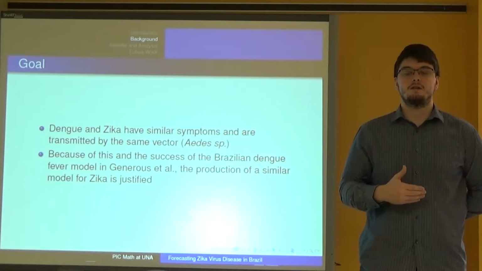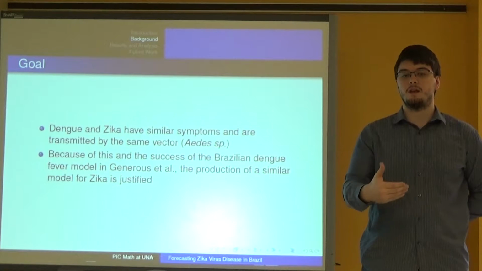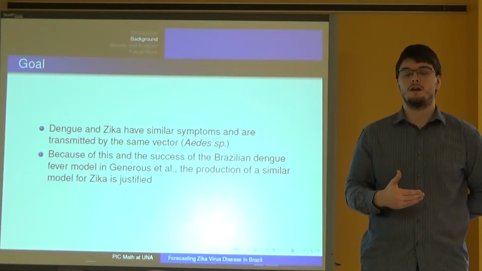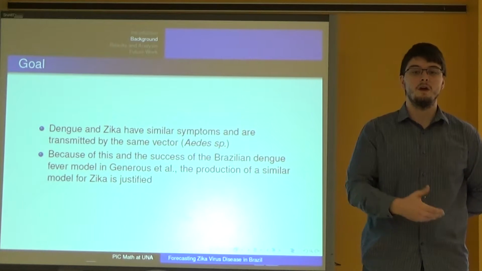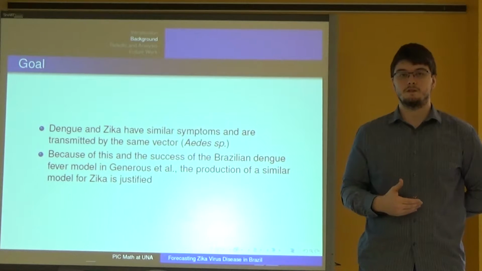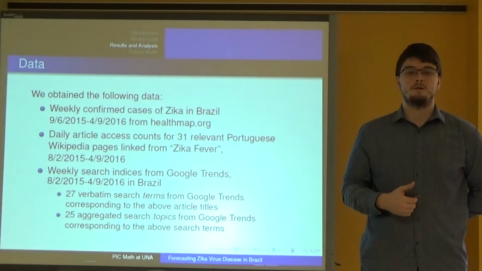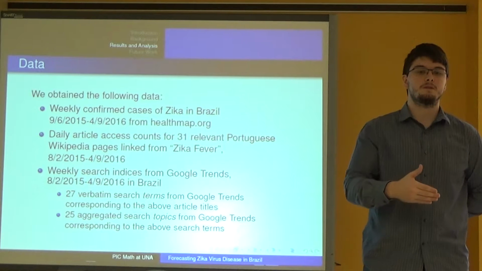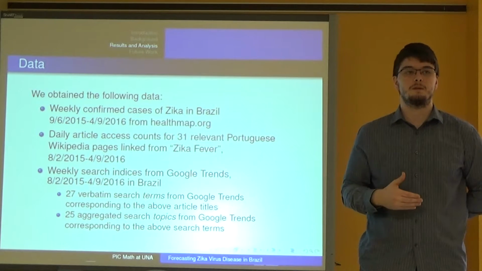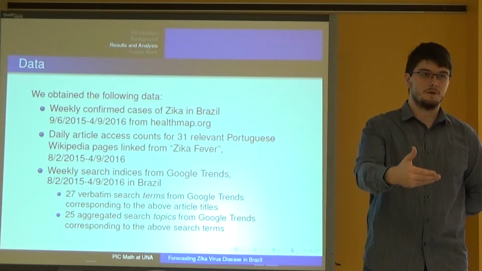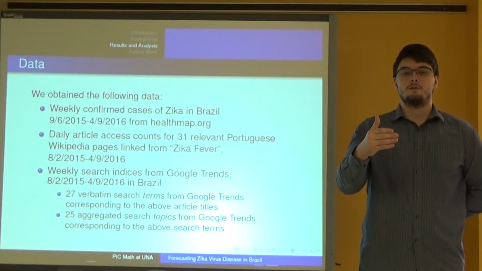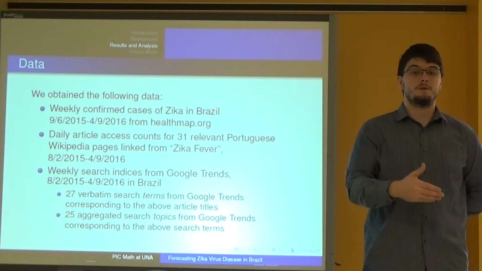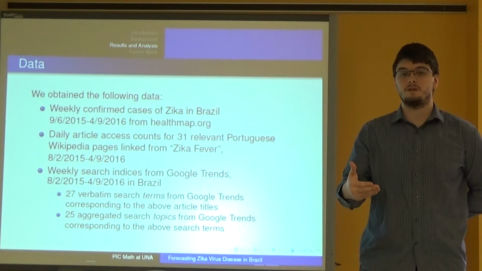Being that dengue and Zika share similar symptoms and the same vectors, and because of the success Generous et al. had with the Brazilian dengue fever model, we believe a Zika model is well justified. To create the Zika model, we have taken HealthMap data between September 6, 2015 and April 9, 2016 to be our confirmed cases, and we have looked at article access counts from 31 relevant Portuguese Wikipedia pages, with Zika fever being the main article.